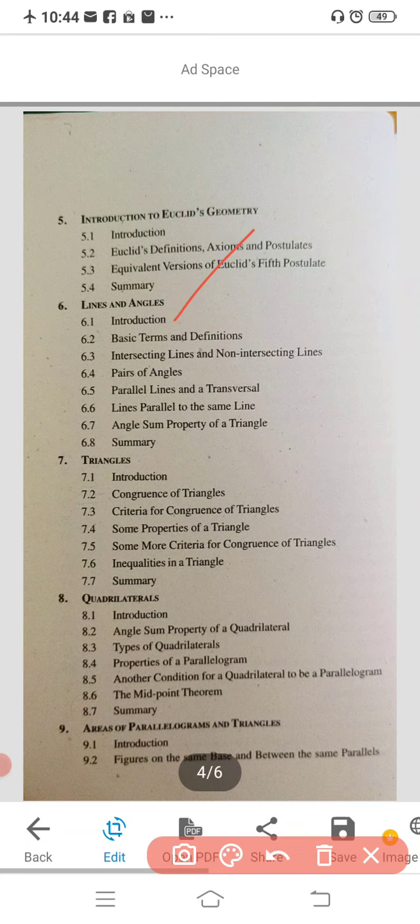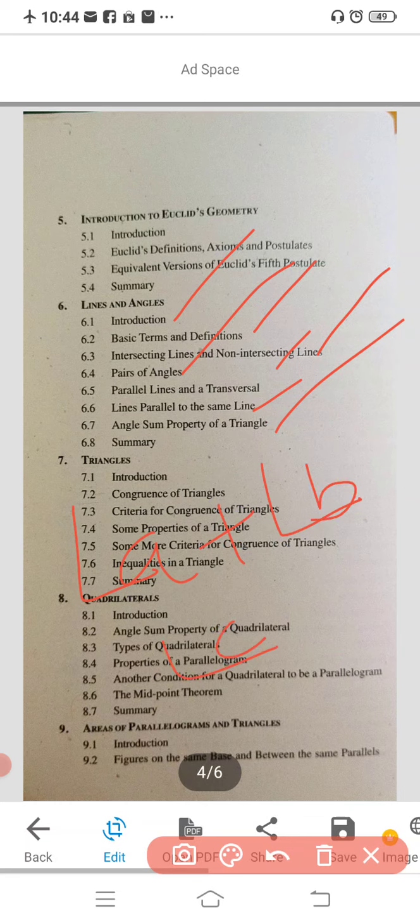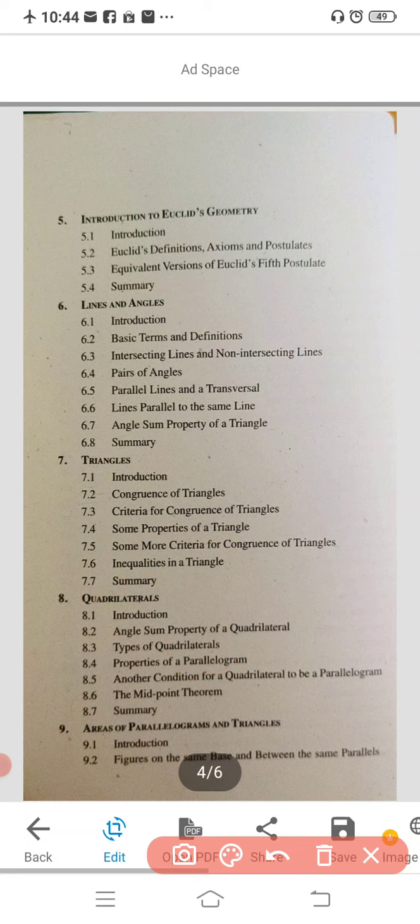That is the introduction, basic terms and definitions, what is the definition of lines and angles, and basic terms which you have studied since your previous classes, intersecting lines, non-intersecting lines, definition, pair of angles. In the pair of angles you are going to study corresponding angles, alternate angles, interior angles, exterior angles, lines parallel to the same line, and the angle sum property of a triangle. So the angle sum property you know, that is a plus b plus c equals 180 degrees. So this also you have studied. Next you are going to study triangles.